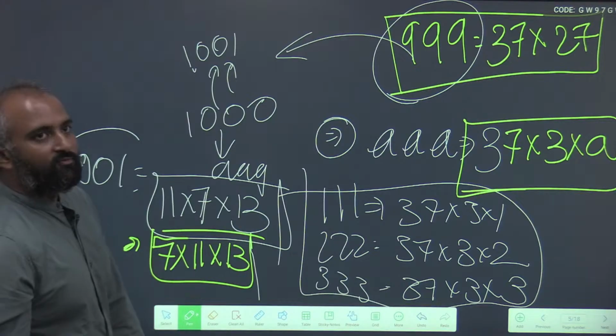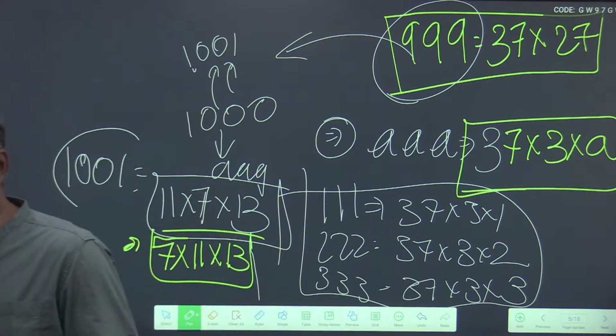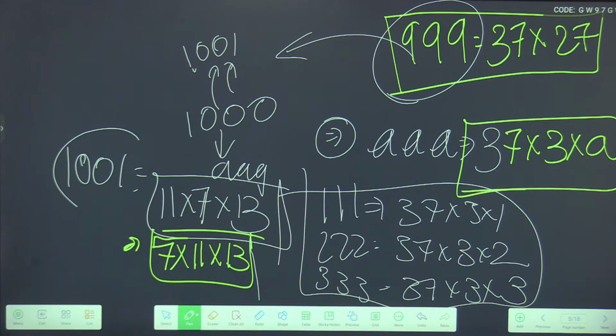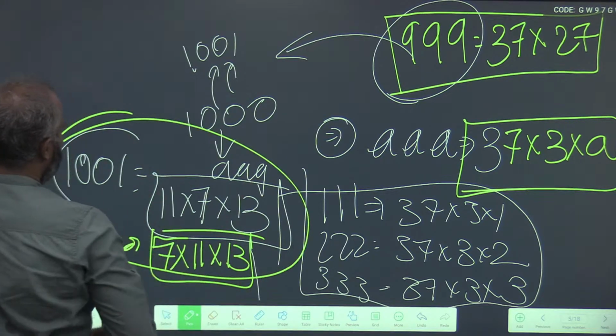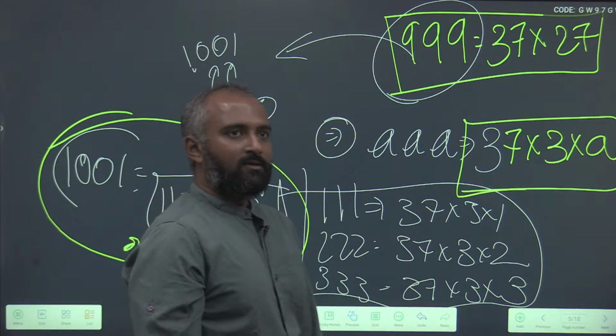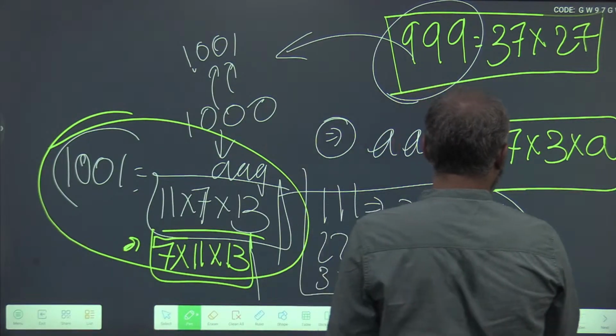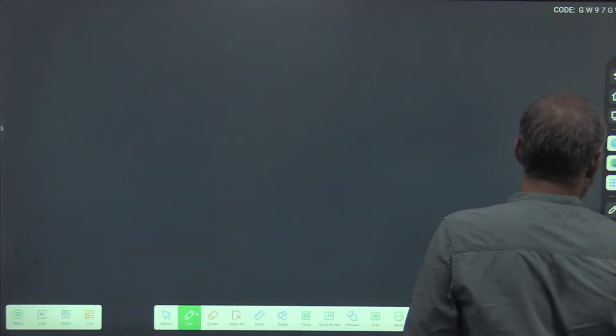If you had known this in 2021, 2022 would have been a cakewalk. 3 questions were directly from this pattern itself. Okay, so let's get back to the question.